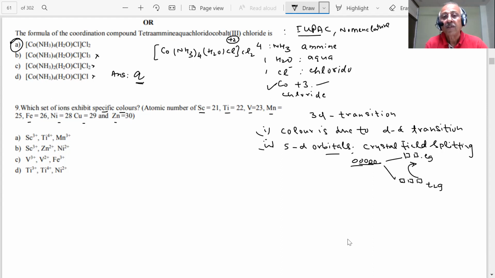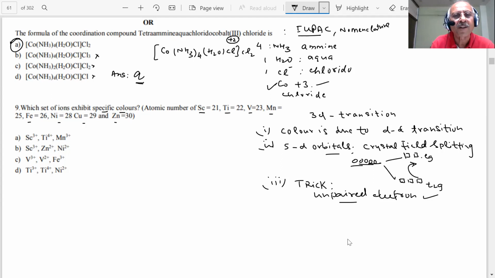Okay, tell me what condition I told you when substances will be colored. Just one condition, on the basis of which, what is the trick? Presence of unpaired electrons. If there is an unpaired electron, then this will happen. That is the point. So we have a trick: if there is an unpaired electron, then it will absorb light. Then I am going further, students.